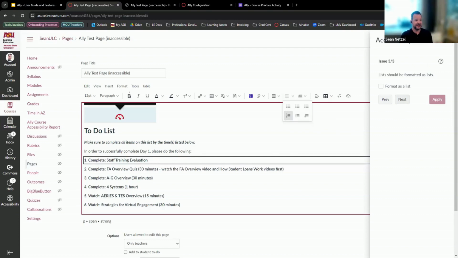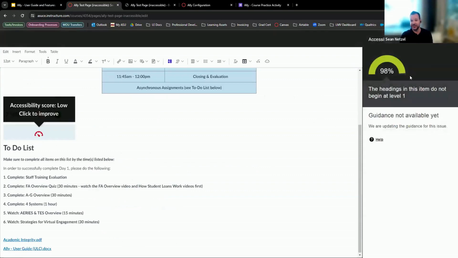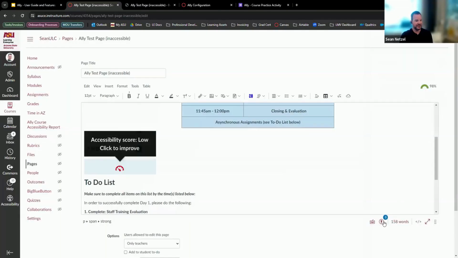So this caught that. This is definitely something where you don't want to rely 100% on Ally for this WYSIWYG content. I would really recommend looking at the Canvas one, because Ally, in this case, missed some of those issues. So that Canvas accessibility check was actually really good for this WYSIWYG content. So I definitely recommend that.